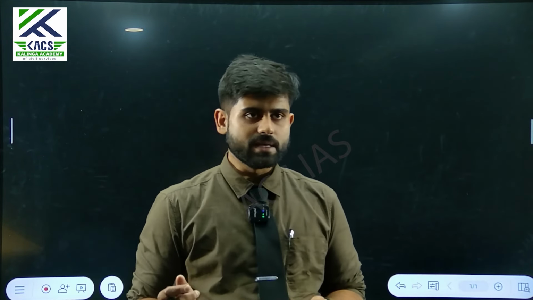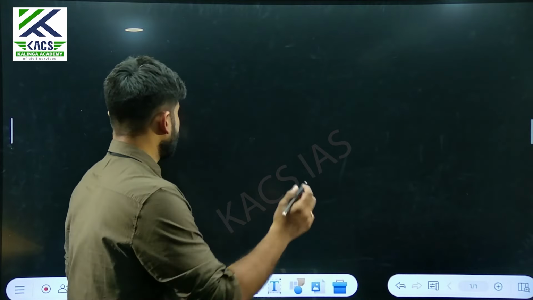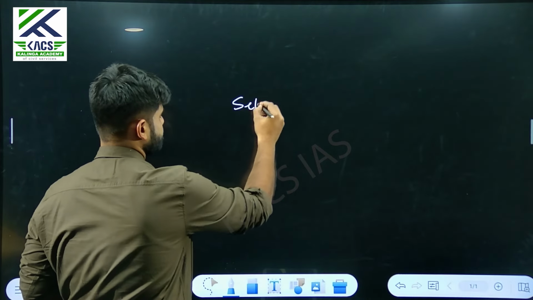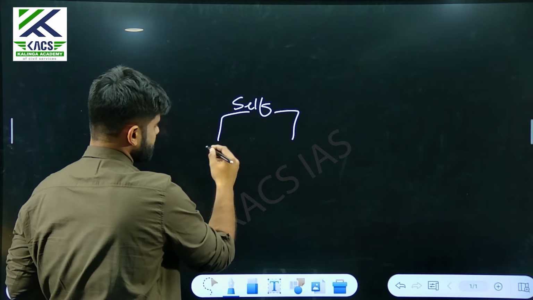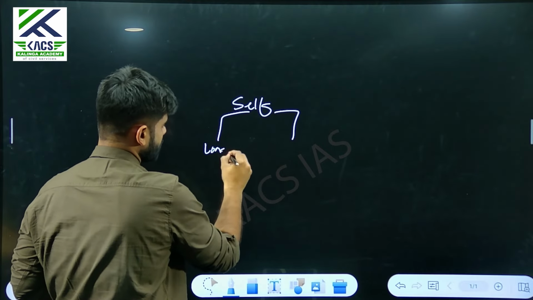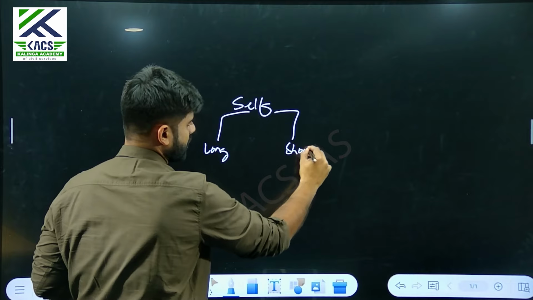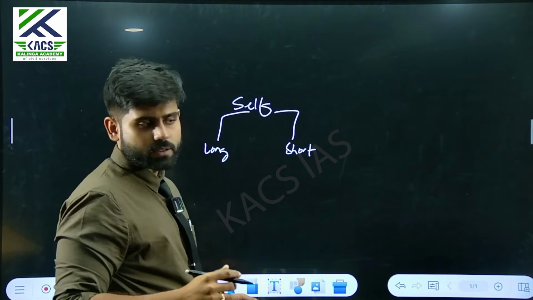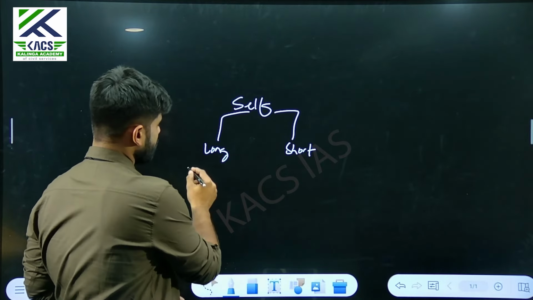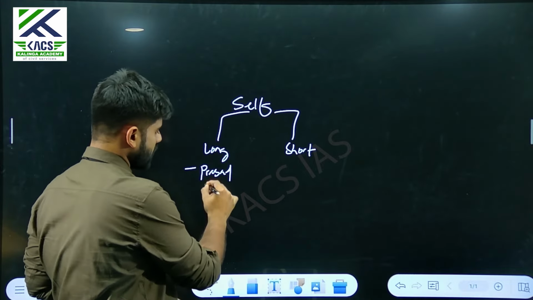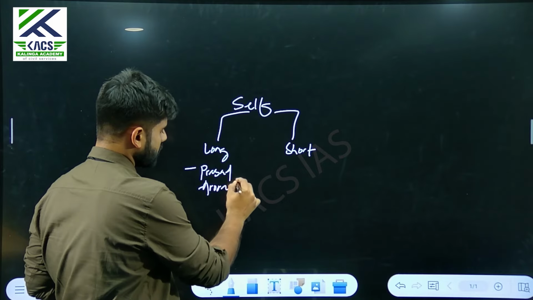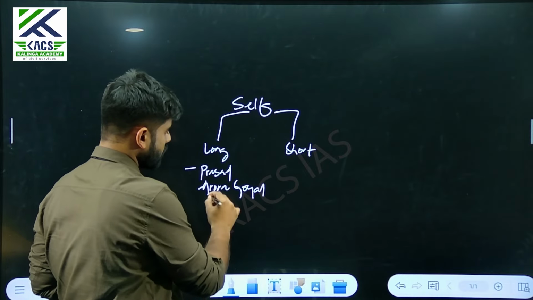So when you come to self-preparation, you need to have two things. First is the long approach. The second is a short, quicker approach. In the long run approach, you can go for all the standard books, let it be Prasad and Prasad, Arora and Goyal, or Mohit Bhattacharya.